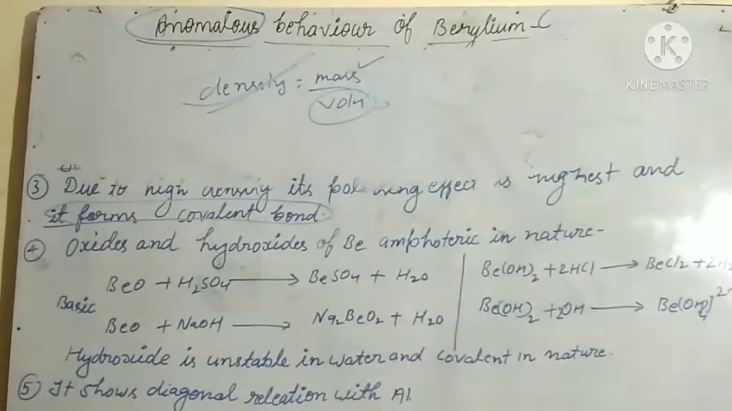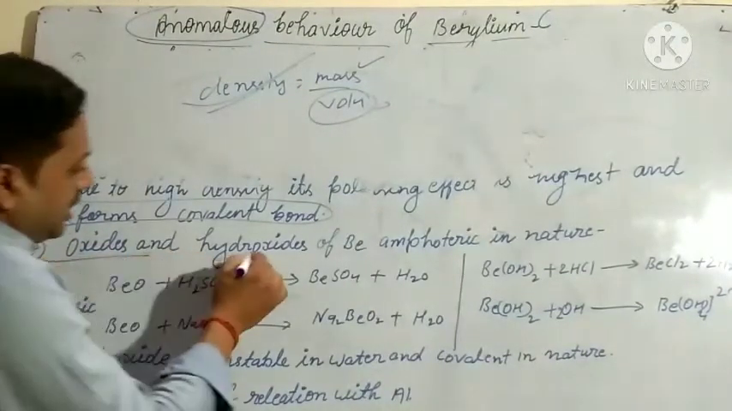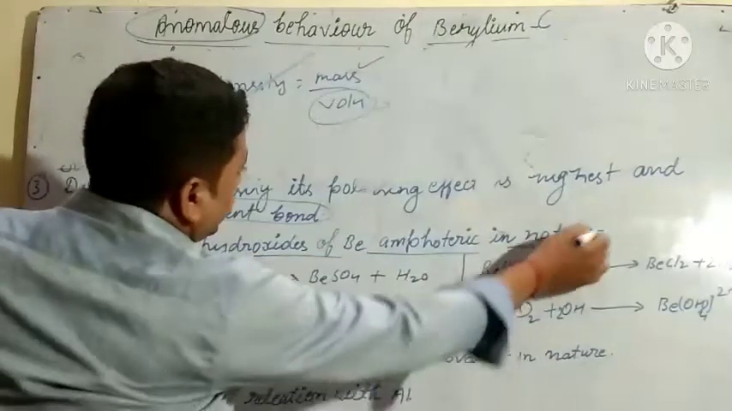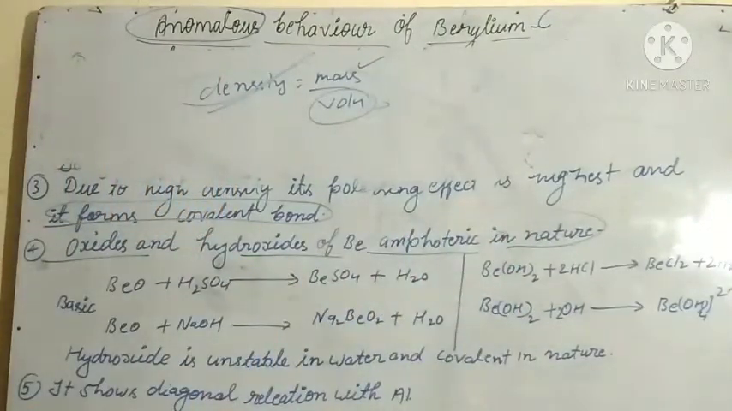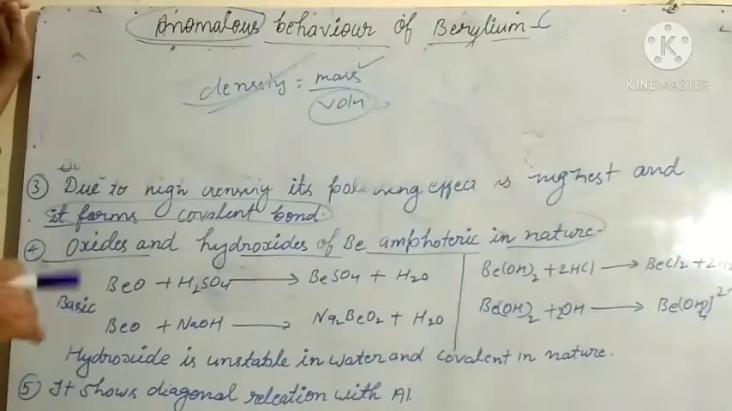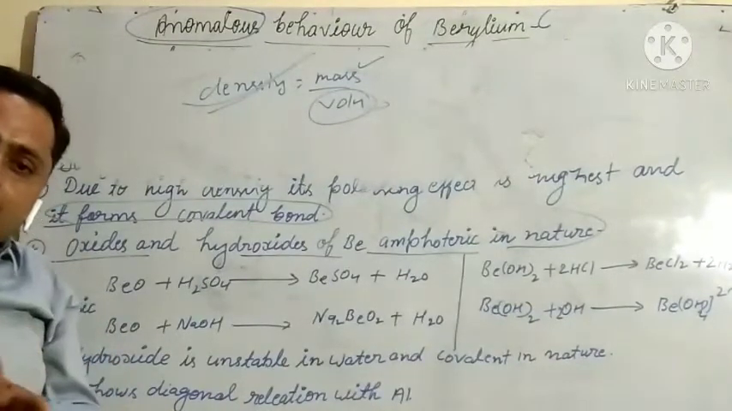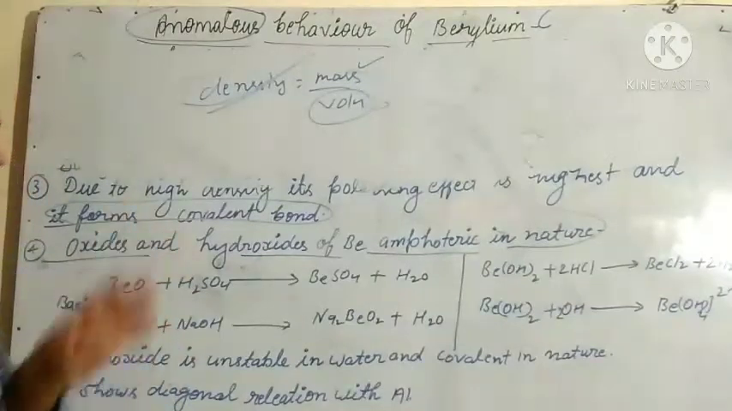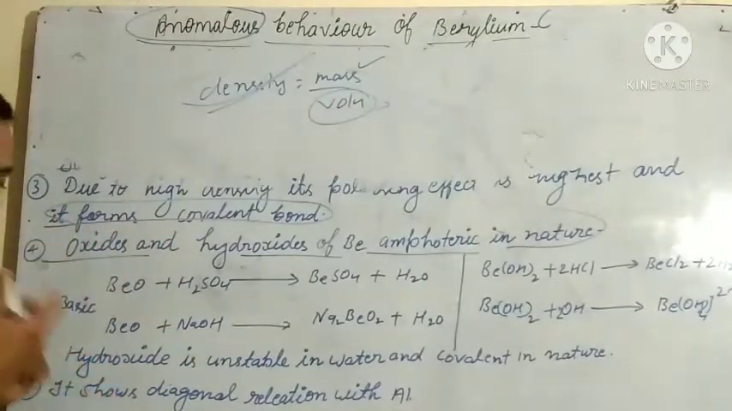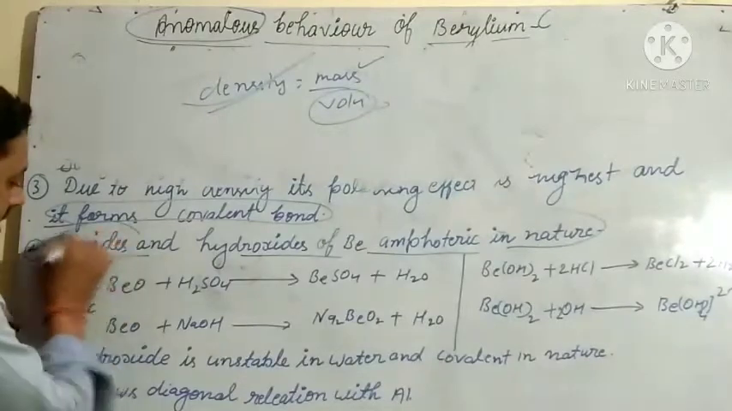Okay. Next, oxides and hydroxides of beryllium are amphoteric in nature. I know that you may be knowing the amphoteric nature. Amphoteric means the substance behaves both as an acid as well as a base. Any compound that behaves as an acid as well as a base is known as amphoteric. So oxide and hydroxide